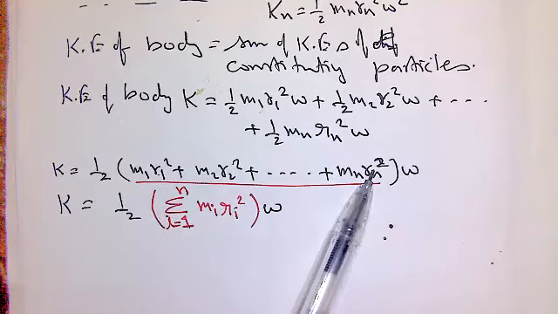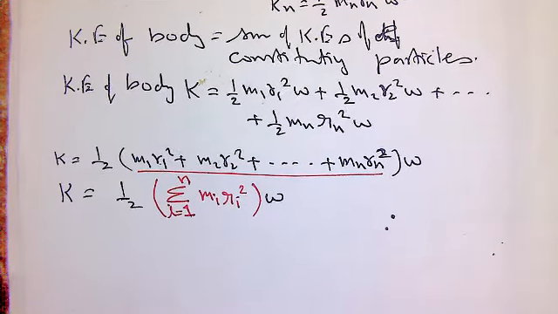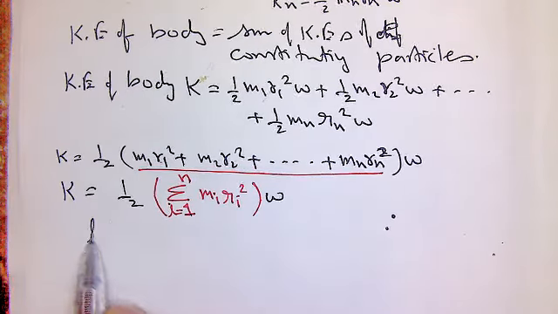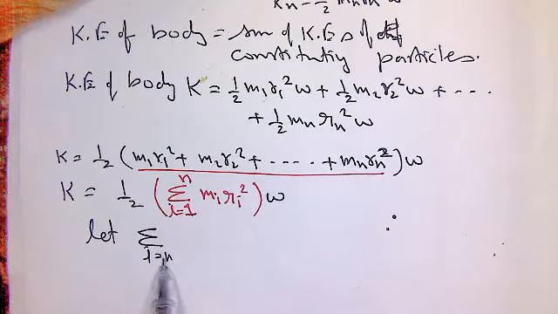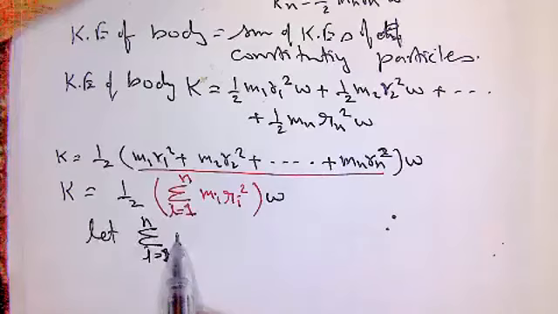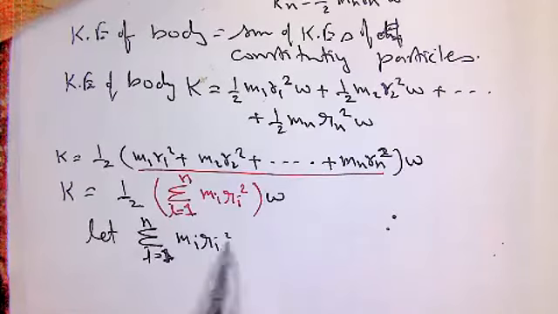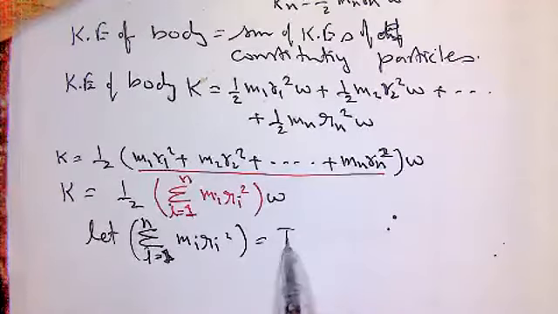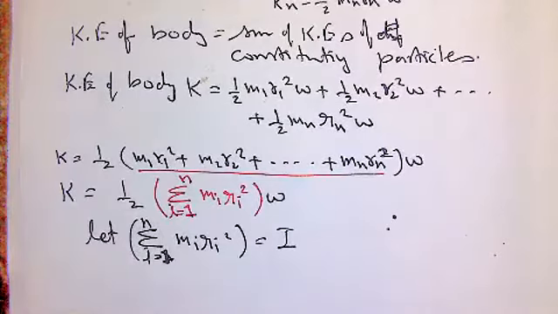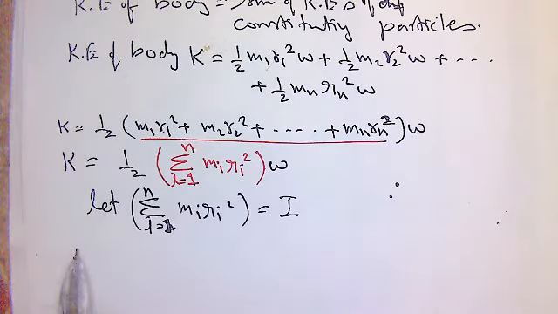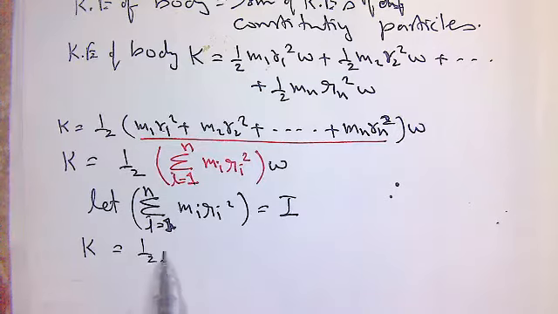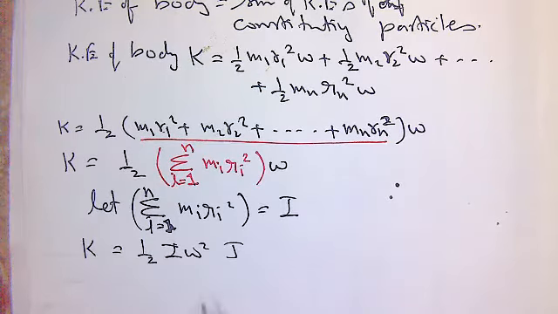Now we consider one more thing. Let this summation from i equals 1 to n of mi ri square equal I. We represented this whole thing with a new symbol. What is that symbol? That symbol is I. Then kinetic energy becomes half I omega square joule.